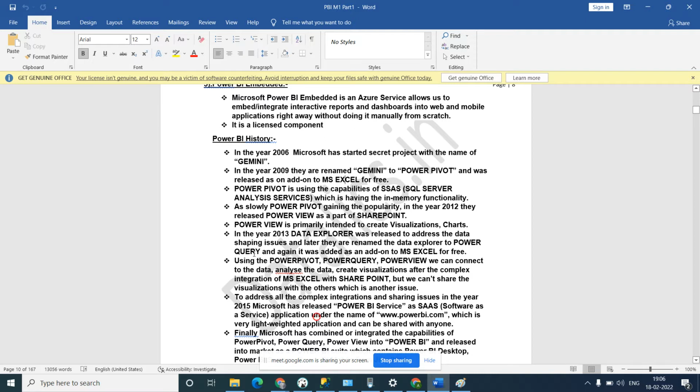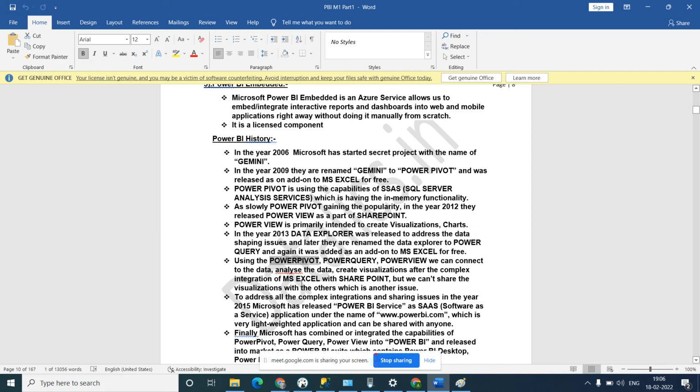Power Query was released because they wanted to add ETL also in that tool. So slowly they started gaining and adding more components in one tool. First they added Power Query, then they added Power View, which is nothing but visualization, and Power Pivot.